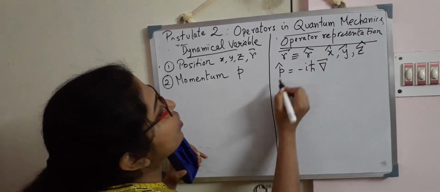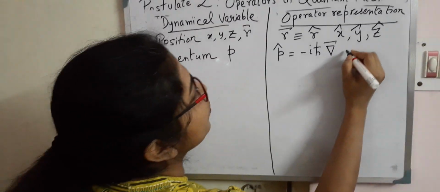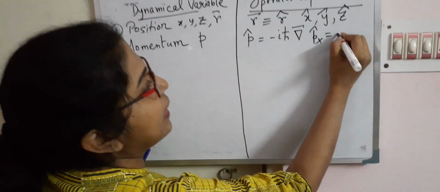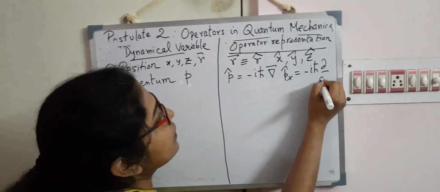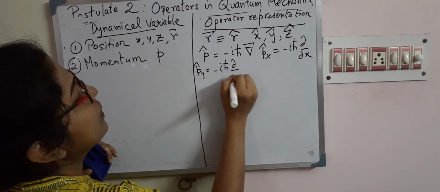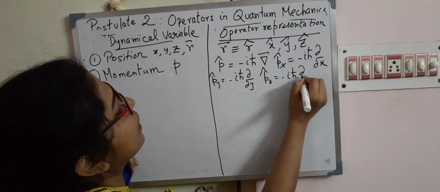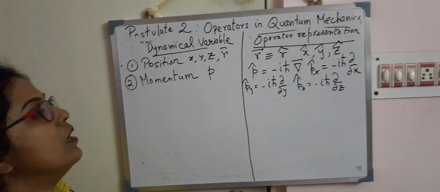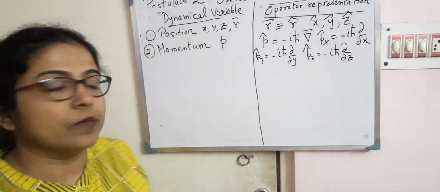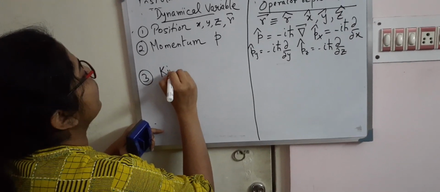Now if you want to write down the components in the x direction, y direction, z direction, how will you write? Px cap for the x direction will be minus i h cut del/del x. Py cap will be minus i h cut del/del y, and Pz cap will be minus i h cut del/del z. So this is the momentum representation along the x, y and z directions.